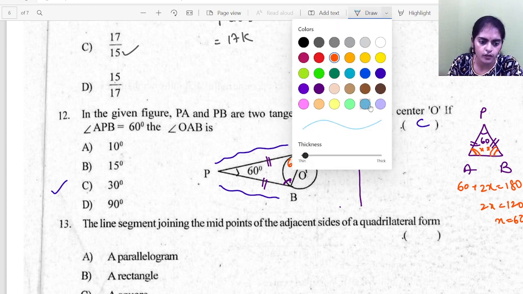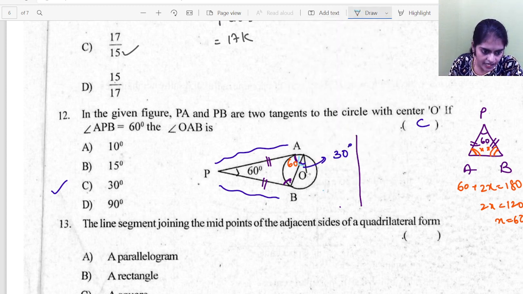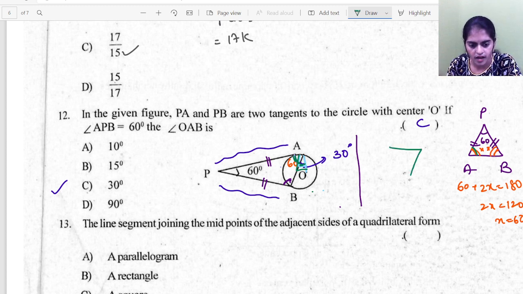Now what about the total angle? See here, this total angle. OA is the radius, so what about the total angle between the radius and tangent? It is 90. Now this angle is 60. Let me change the color. Only this angle is 60, but the total angle is 90. So what about this angle? It has to be 90 minus 60, which is 30. Did you understand?